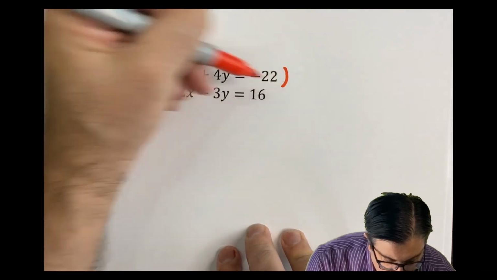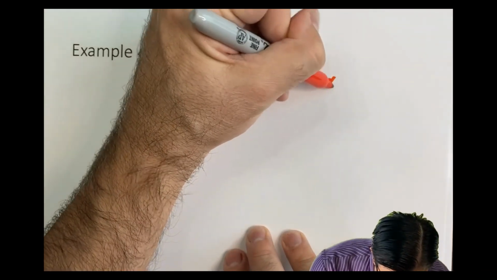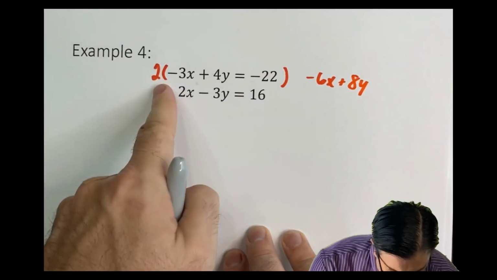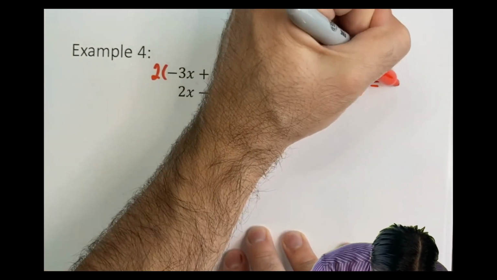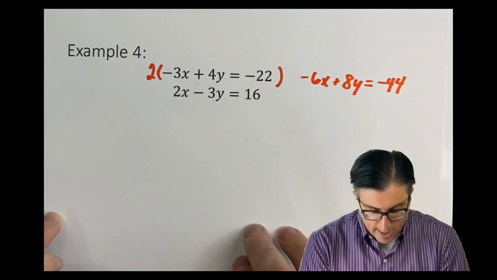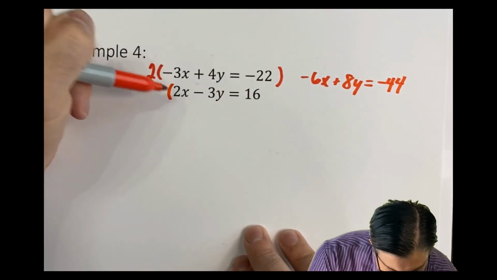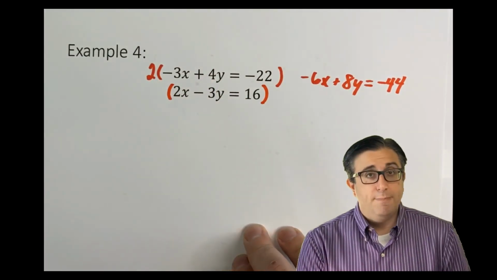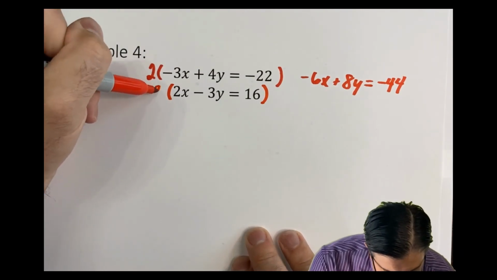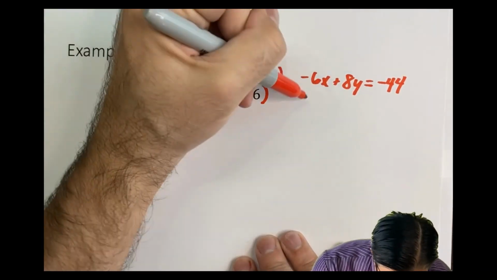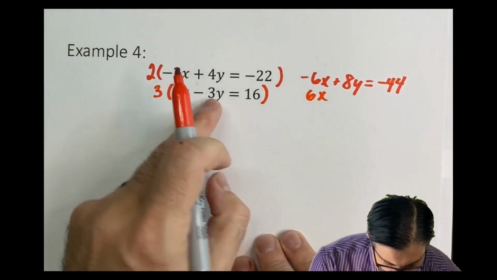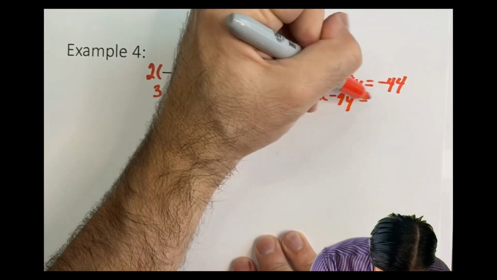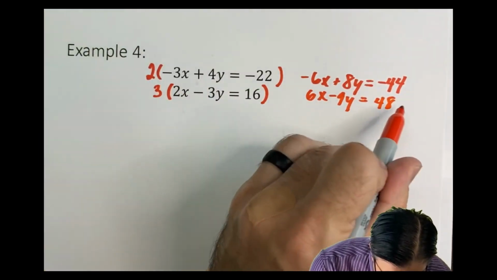I need to distribute to all three terms. Negative 6x, 2 times 4 is 8y, and 2 times negative 22 is negative 44. I didn't do anything to this bottom equation yet, so I need to multiply this one as well because this is not a positive 6. I need to make it into a positive 6 by multiplying it by 3. 3 times 2x is 6x. 3 times negative 3 is negative 9y. 3 times 16 is positive 48.